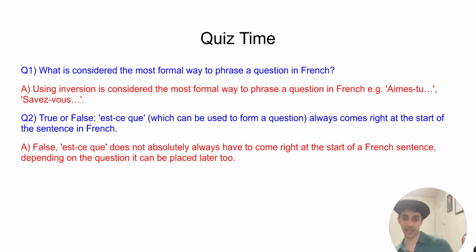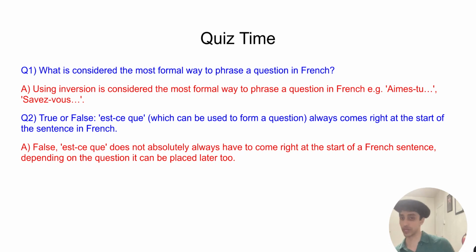So this one is false. Est-ce does not absolutely always have to come right at the beginning of a French sentence. It usually does, very often does, but depending on the question, it could be placed later too. For example, in a sentence like quand est-ce que tu arrives? When are you arriving, or when will you arrive? Est-ce comes just after the question word.